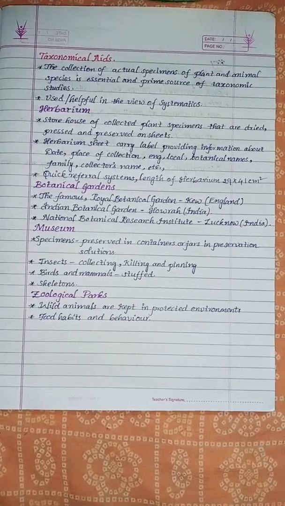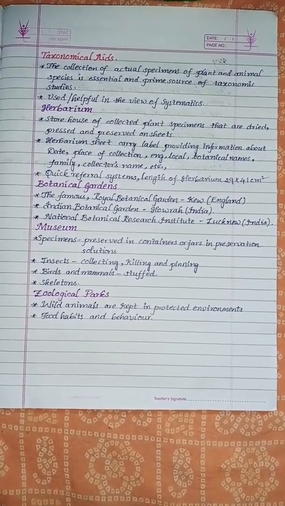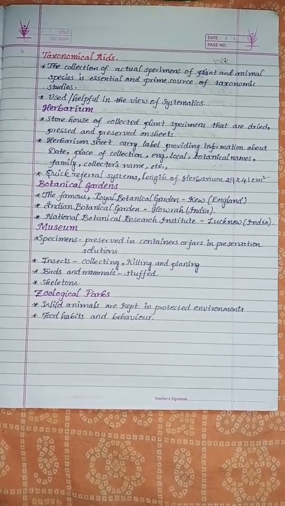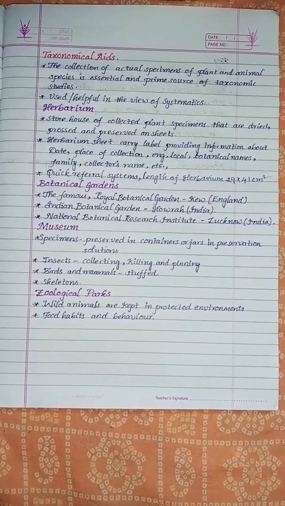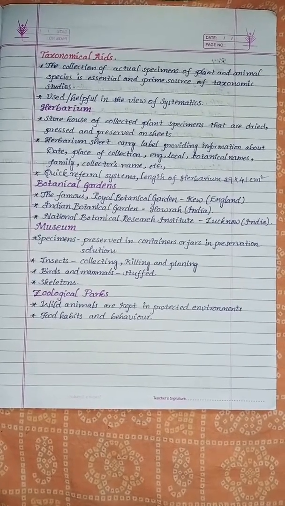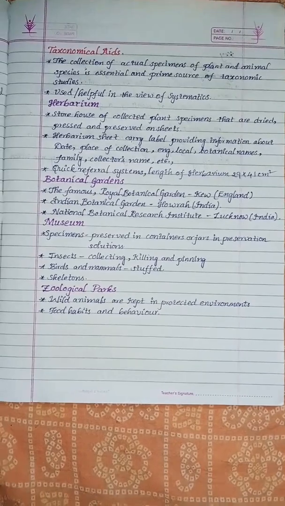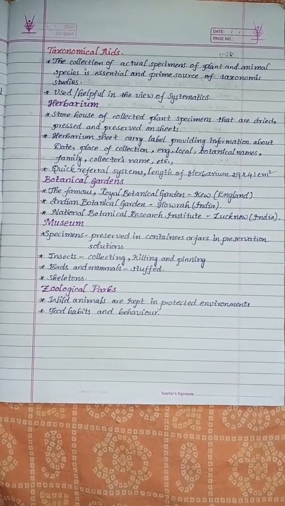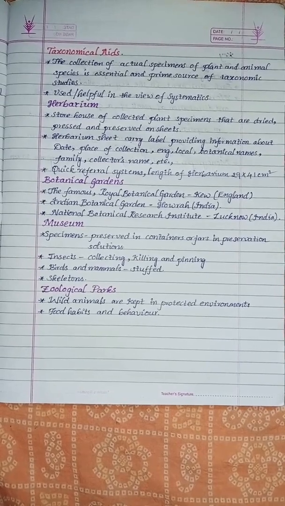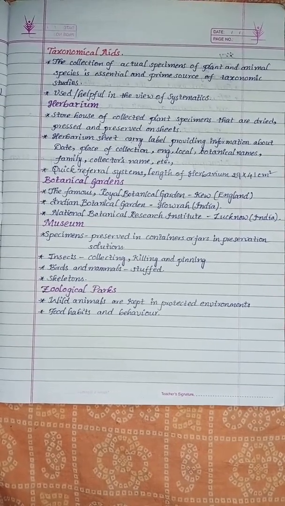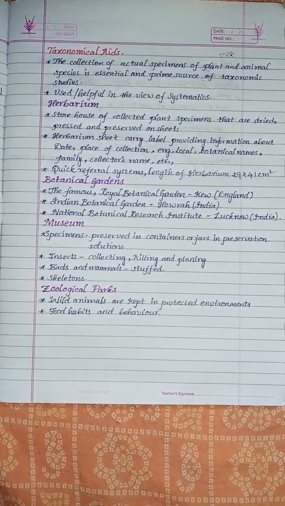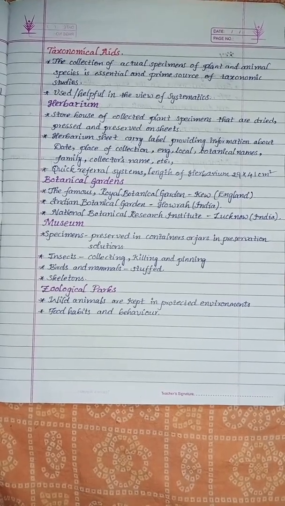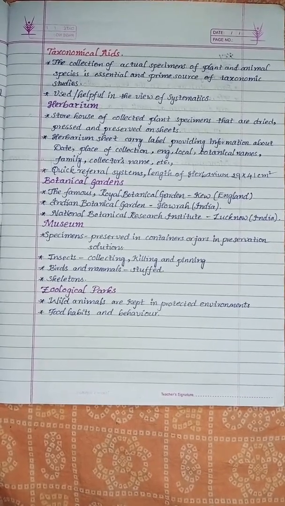Birds and mammals are stuffed. For example, a rabbit is stuffed with cotton and preserved. Even the skeletons of animals can be observed in museums and zoological parks. Wild animals are kept in a protected environment under human control, and food habits and behavior can be identified by humans.